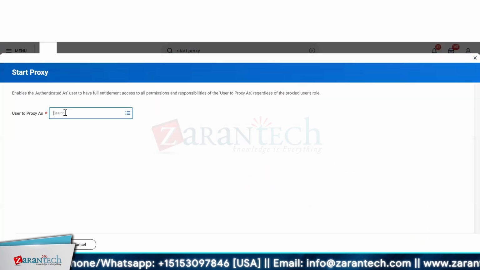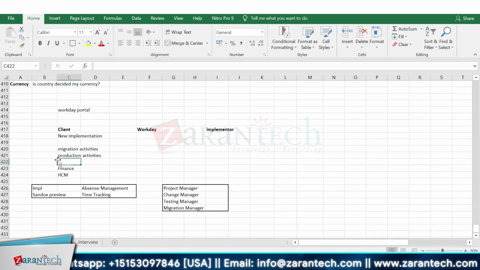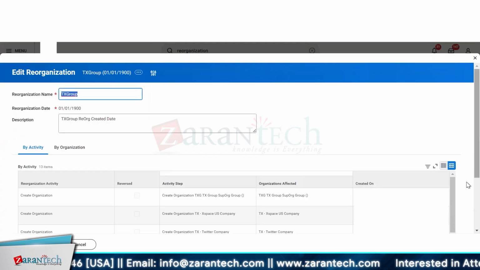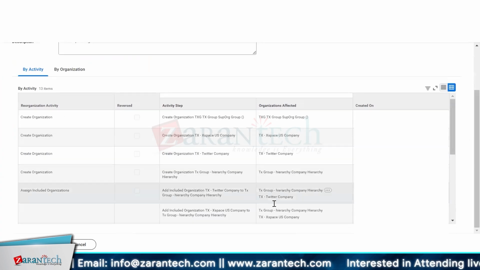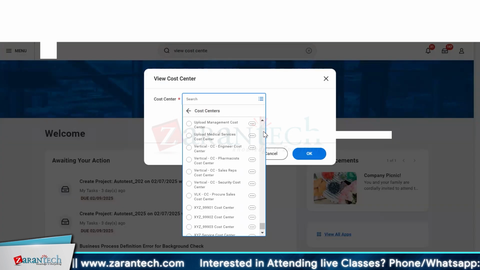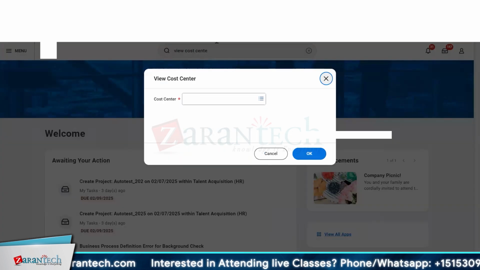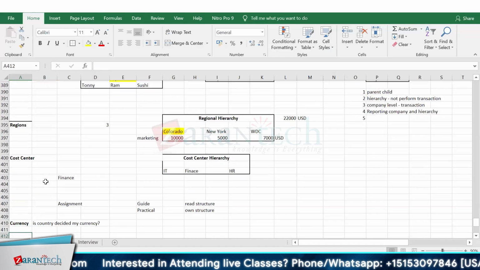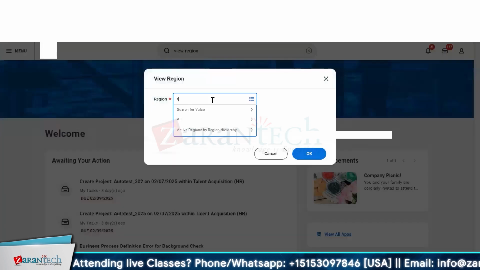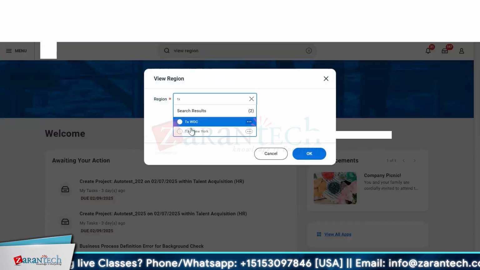So we were discussing this last time. I need to check now. The TX group, yes, we designed this TX group, and these are the TX space that is there. Okay, fine, got it. So where were we? We have defined the regions. I think the cost centers we haven't defined yet. We will mark what we did so that it is easy to track. Two regions, New York and WDC TX, we have defined, and we haven't defined the cost centers.